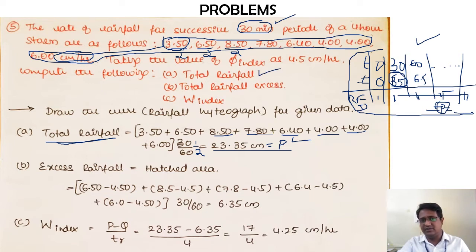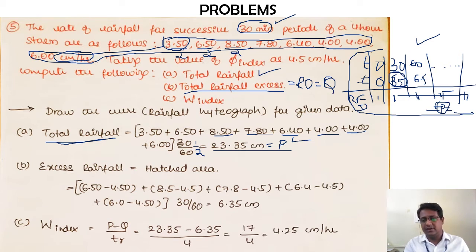Now the second bit is total rainfall excess. If you remember the basic concept, total rainfall excess is nothing but the rainfall at which your runoff is going to occur. So indirectly it is giving you the value of Q itself.